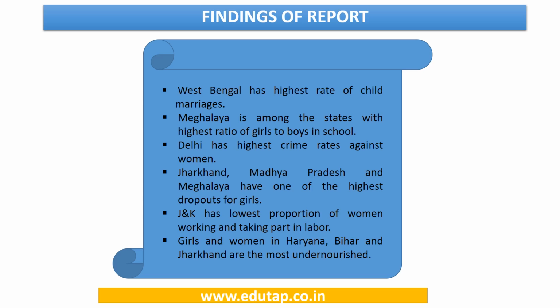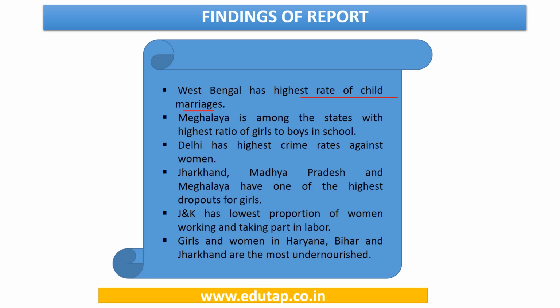Now moving on towards certain findings of the report. This data that we have just covered is then translated into some inferences which can be drawn from the report, and here are some of those mentioned. Let us discuss them. The first is West Bengal has the highest rate of child marriages.